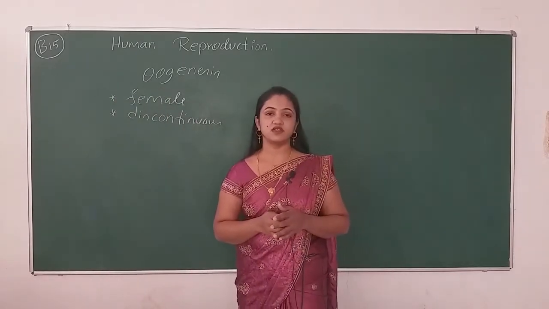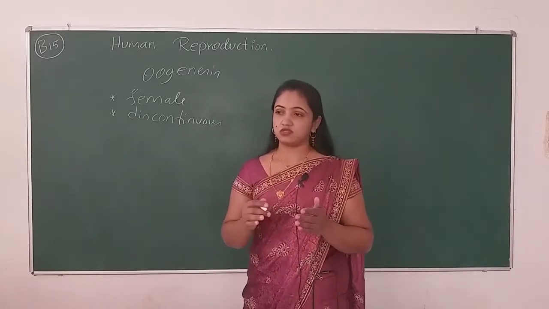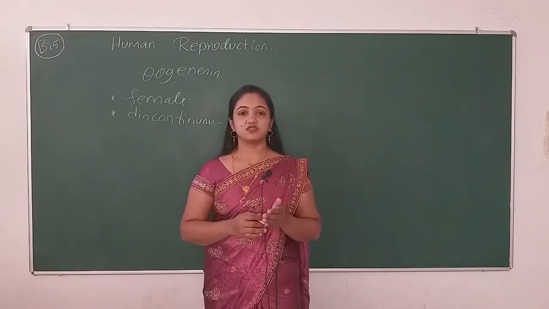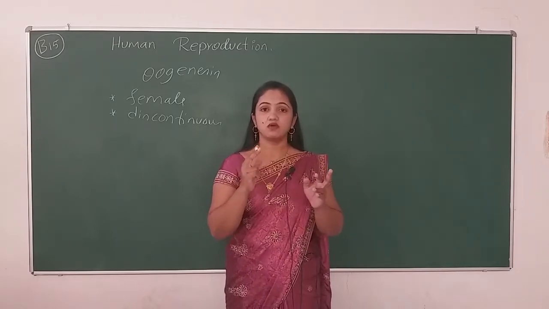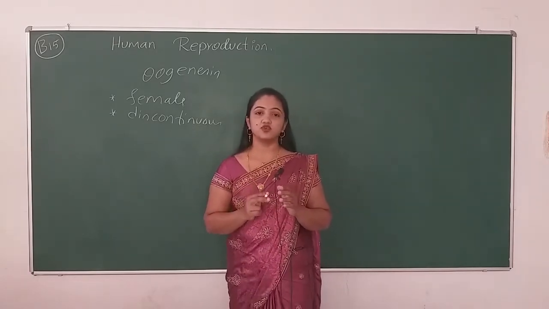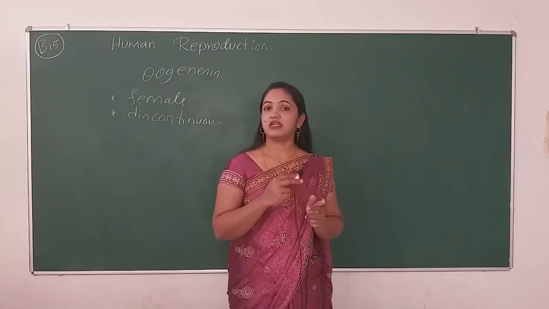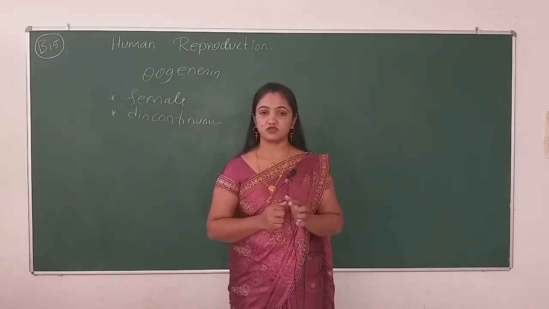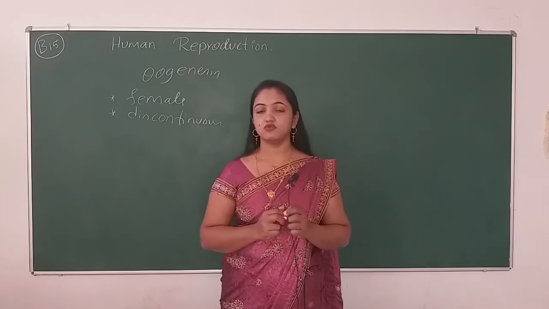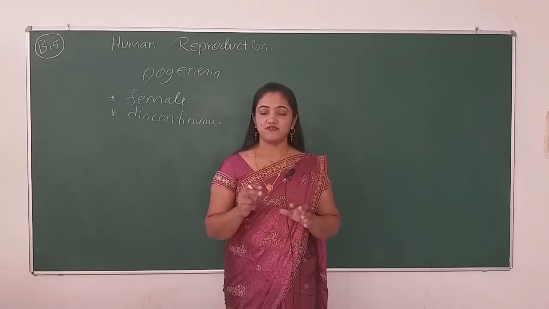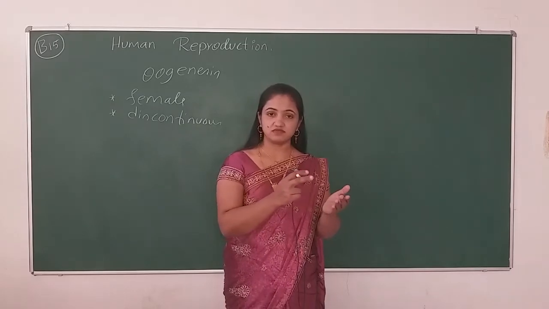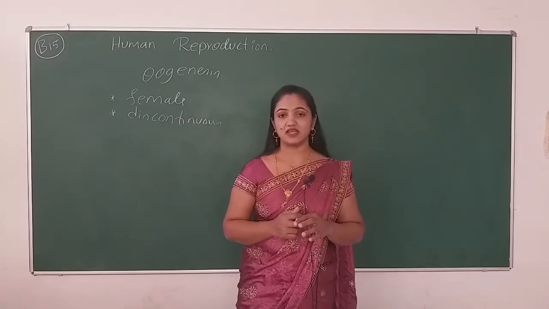How does it become discontinuous? Because in spermatogenesis we studied that at puberty, concentrate on my words, at puberty the sperms are released from the seminiferous tubule, but here in oogenesis it won't happen like this. It means some changes will be there, I will tell you that.